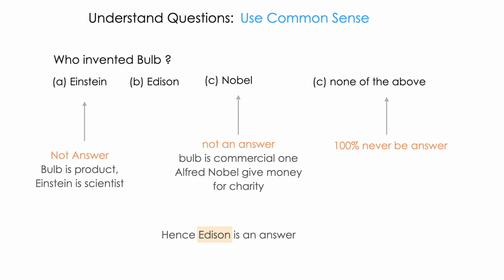First let's see Einstein. A bulb is a commercial product. Einstein is a scientist. Product and scientist never match because scientists never sell products. So Einstein cannot be the answer. Next we have Nobel. A bulb is a commercial product. Companies are earning millions and millions of dollars. But Nobel is the guy who donated a huge amount of money to charity. So obviously he will not sell bulbs. So Nobel cannot be the answer. So the remaining one is Edison. So here we answer by mere common sense. So use common sense.